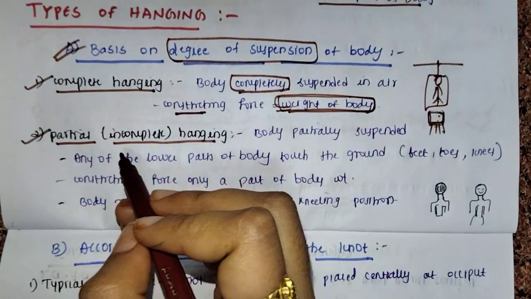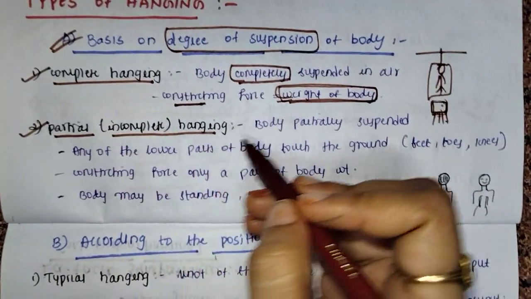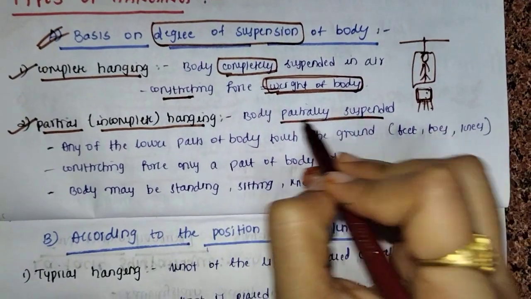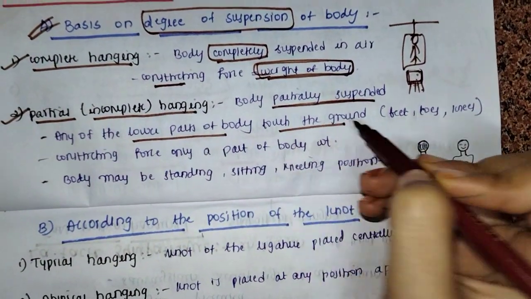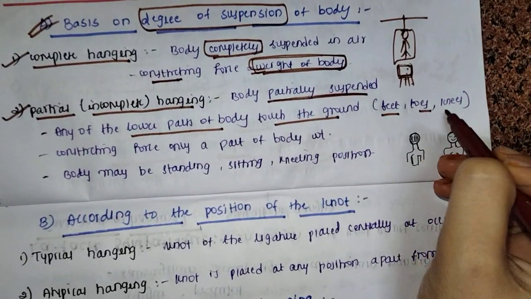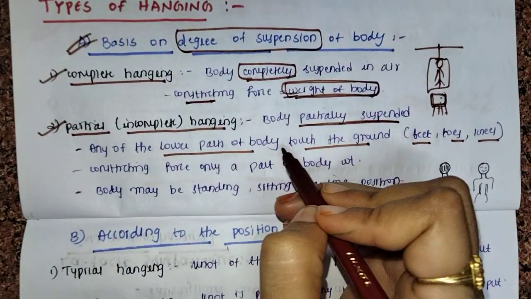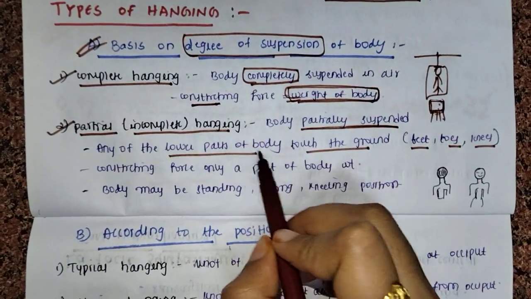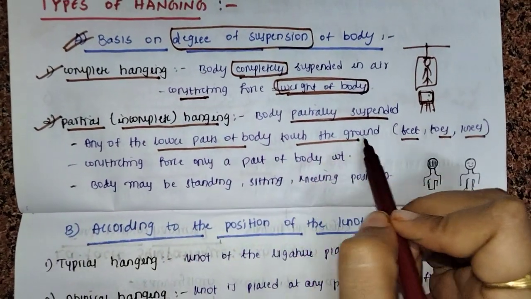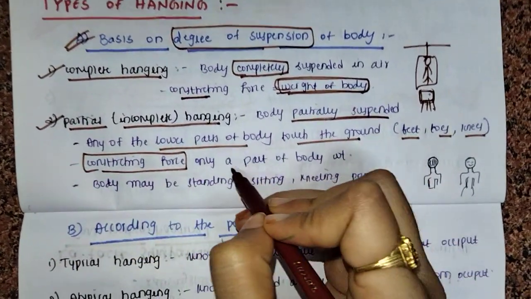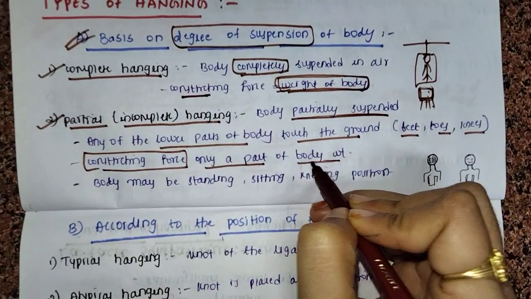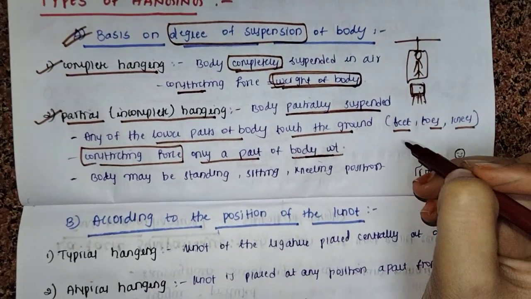Now in partial or incomplete hanging, the body is partially suspended, meaning any of the lower parts of the body touch the ground, either the feet, toes, knees, anything. So these parts will touch the ground, and the constricting force here will be only the part of the body weight, the part which is not touching the ground.